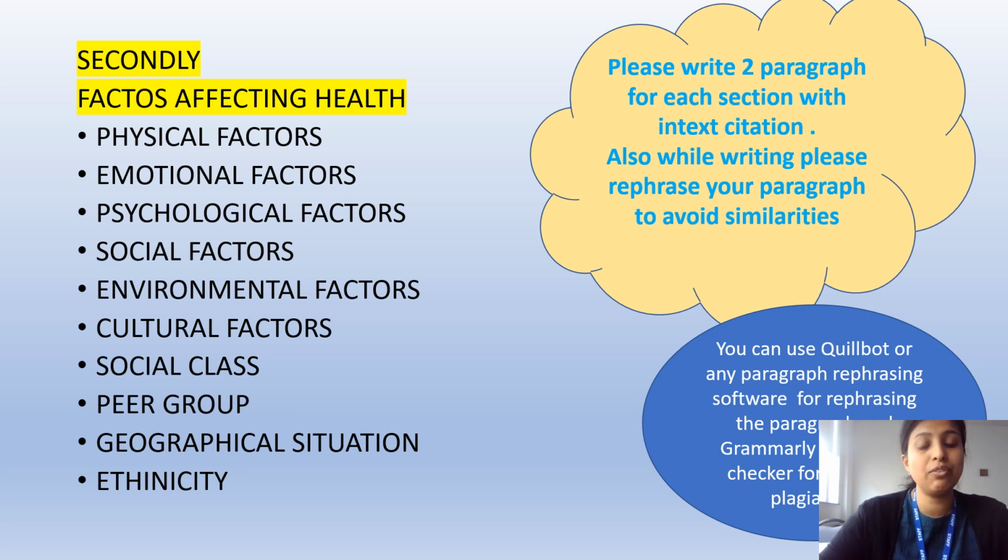Imagine this is a 1,000-word essay; definitely you have to add a minimum of 2 paragraphs, or 1 paragraph with in-text citation. And also while writing, please rephrase your paragraph to avoid similarities. Obviously you are taking the content from articles, journals or books. So while taking the content, please don't write it as it is. If you copy like that, you will be caught for plagiarism or similarity. So take the content without changing the meaning, rephrase the content and add it, and also write your in-text citation.